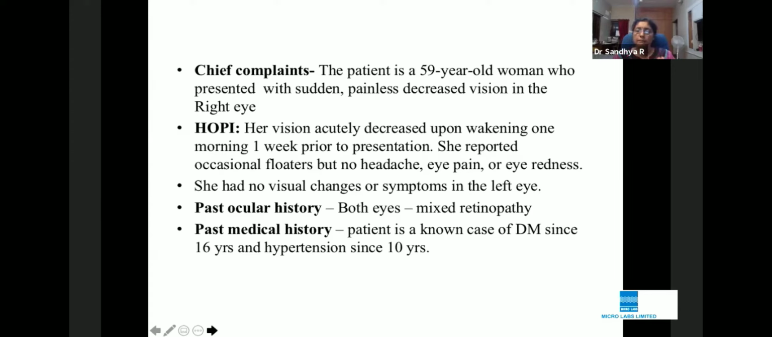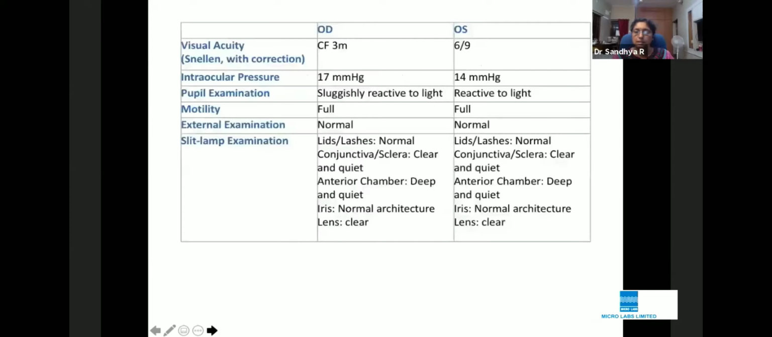The patient had occasional floaters, but no headache, no eye pain, and no visual complaints in the other eye. Past history said that there was mixed retinopathy in both eyes. The patient is a known case of diabetes and hypertension for 16 years and 10 years respectively. So I'm just giving you the findings of the right eye. Vision was counting fingers with no pinhole improvement. The important thing to measure over here is that the pupillary reaction was sluggish. So this is one important entity for us.